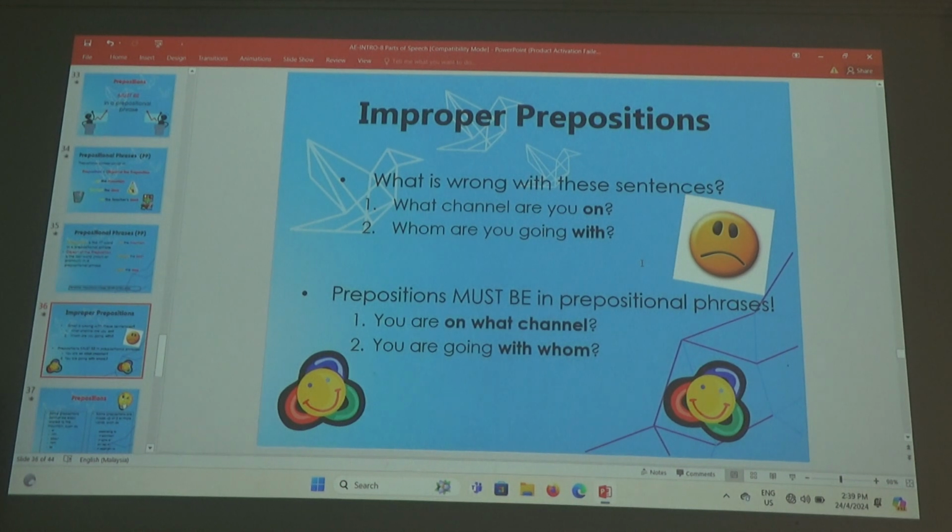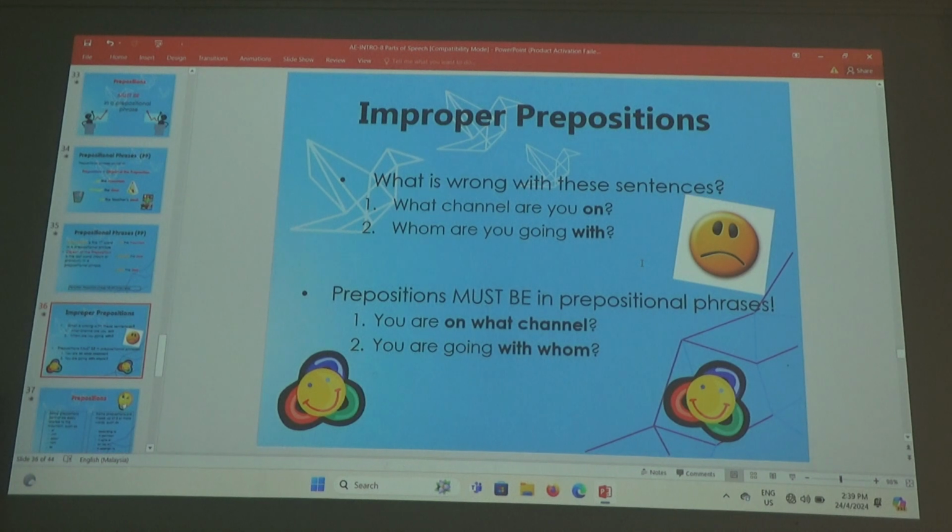Many people speak like this. But in the English tradition, sometimes it's very difficult for me to say because English is also modifying itself, the language. Alright? So many people nowadays, they speak like this because they put the preposition at the end. Prepositions cannot come at the end. That's traditional English grammar. They must be in a prepositional phrase.